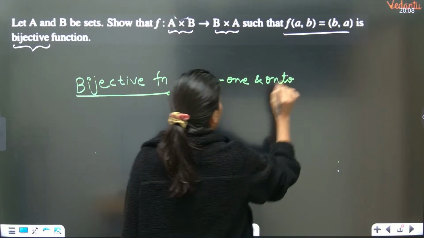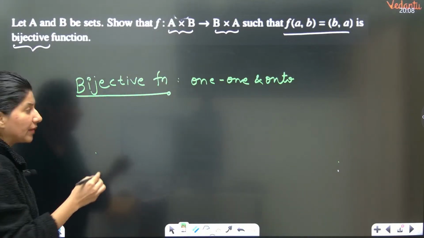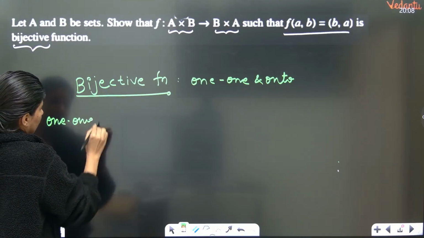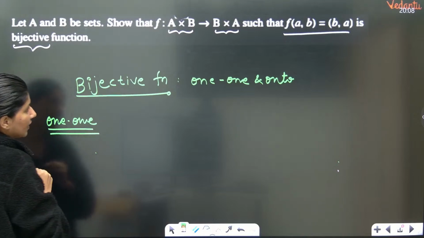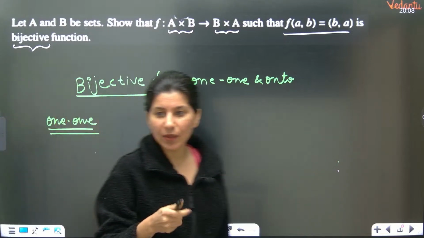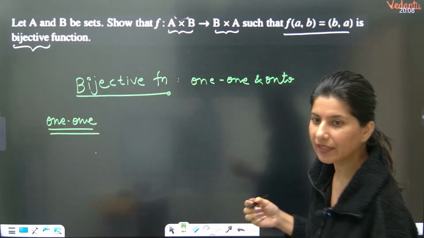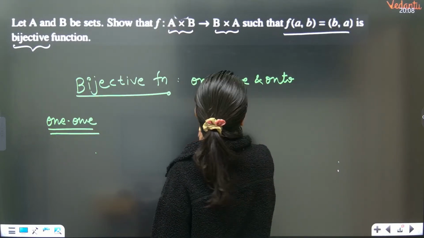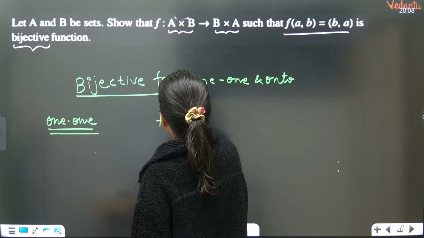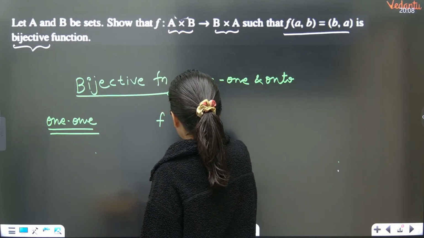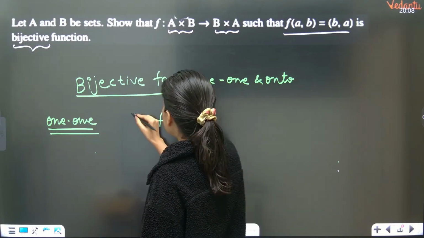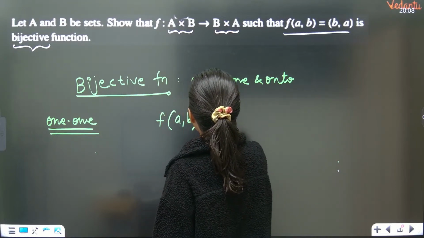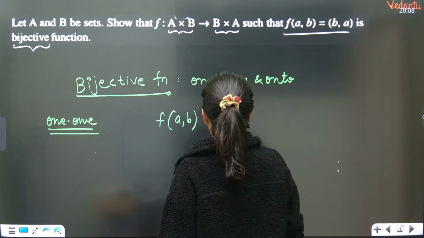Now how to handle 1-1? How to check whether the function is 1-1 or not? So let us prove that the function is 1-1. Now this is given as f of (A, B) is equal to (B, A).